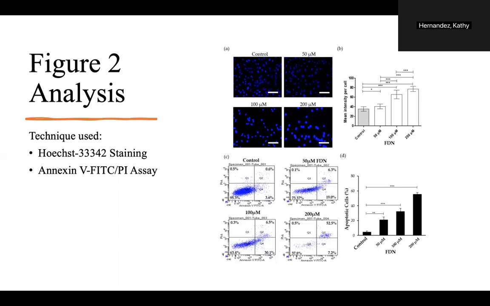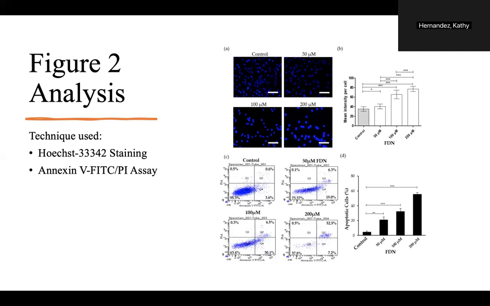So these contribute to answering the overall research question by providing compelling evidence that FDN induces apoptosis in A549 lung cancer cells. The staining results and the fluorescent intensity measurements indicate that FDN treatment leads to chromatin condensation, and the Annexin V FITC/PI assay results confirm that FDN effectively promotes both early and late stage apoptosis in a dose-dependent manner.